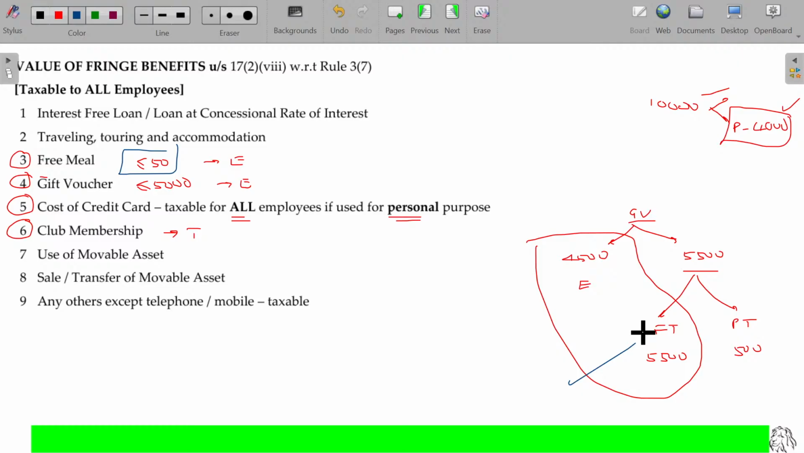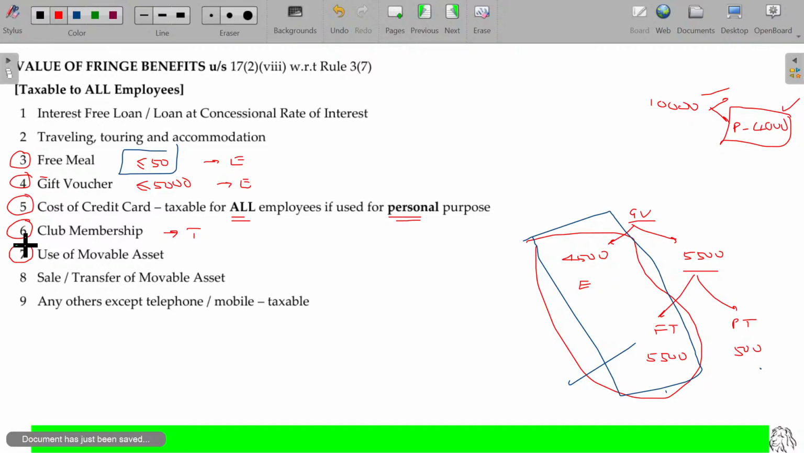In CA, they have given both options. Either you can follow this one or this one. No problem. But stick to this. Stick to one method. Club membership is fully taxable.